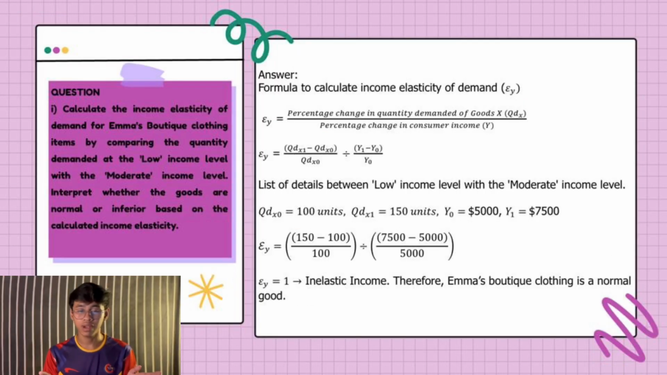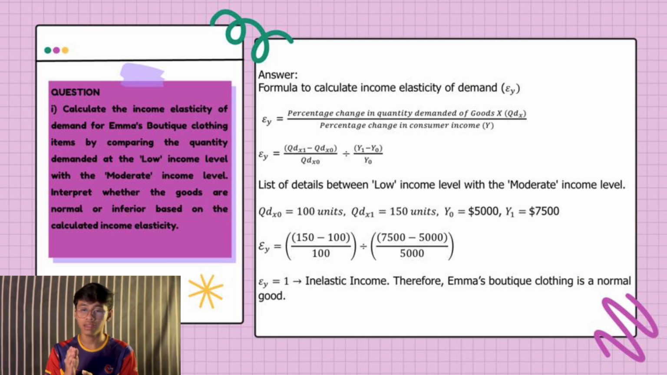To answer the first Roman, we will use the basic income elasticity formula, which is new quantity demanded minus old quantity demanded over old quantity demanded, over new income minus old income over old income. So first we need to identify which one is the old and which one is the new.